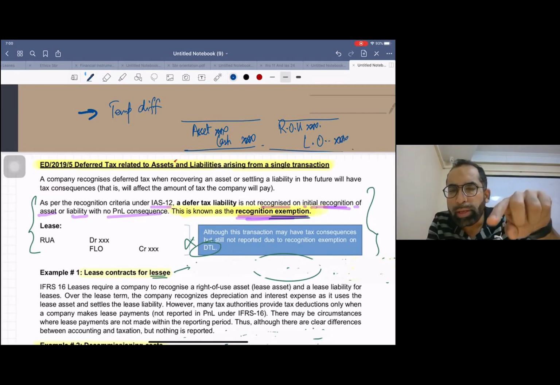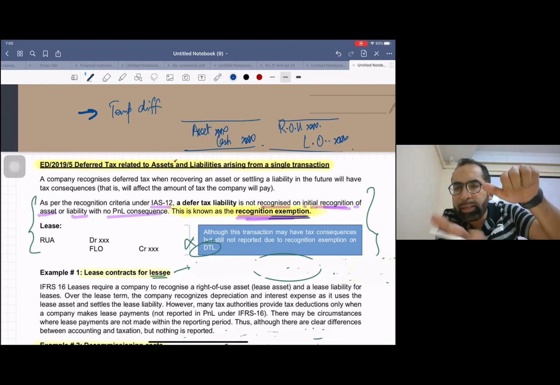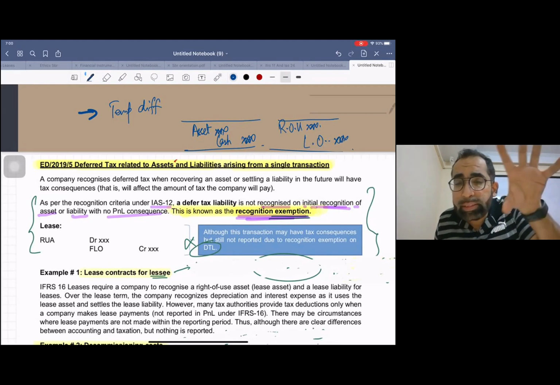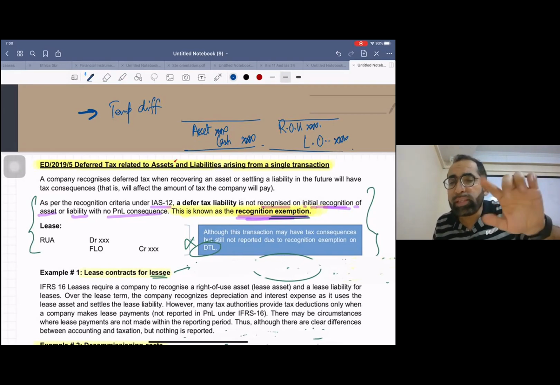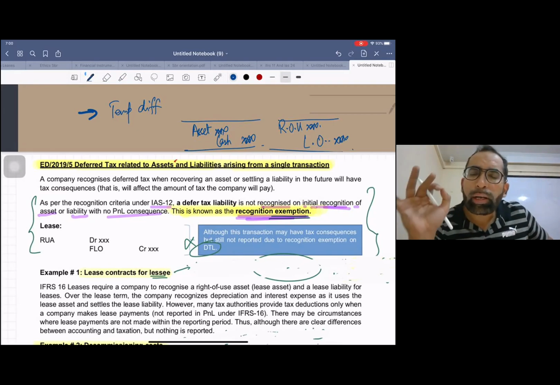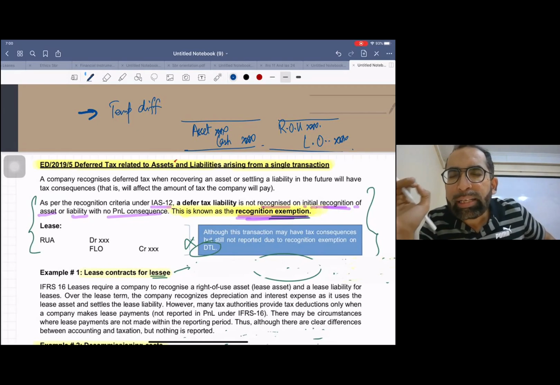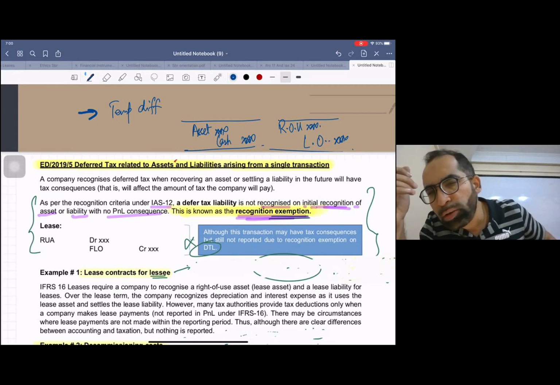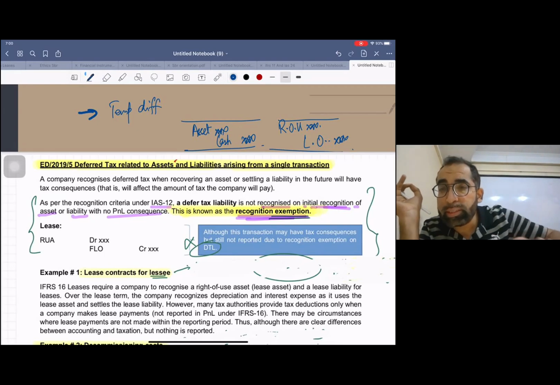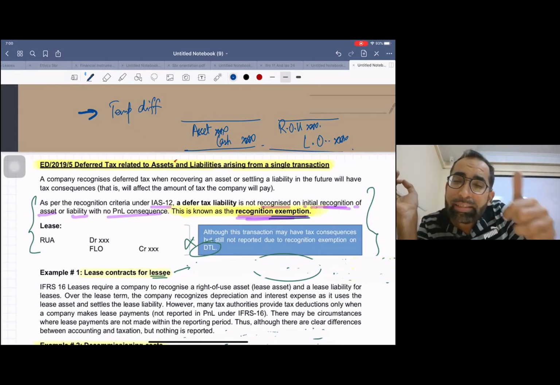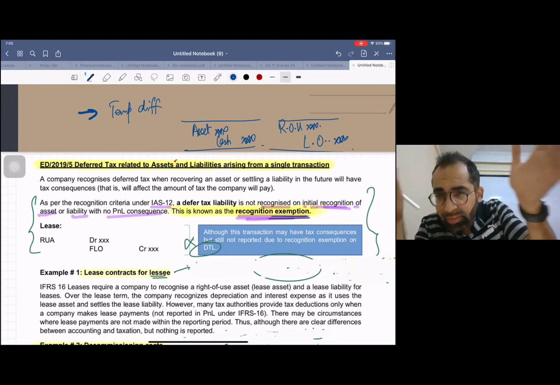You are going to book an asset on one side and a liability on the other side, and right now in this entry there is no P&L consequence. So when there is no P&L consequence, you are eligible for recognition exemption. You don't need to book any deferred tax on this according to the existing, prevailing IAS 12, which is going on.